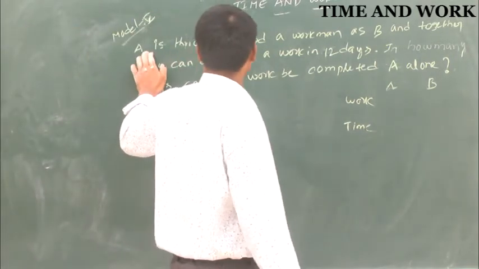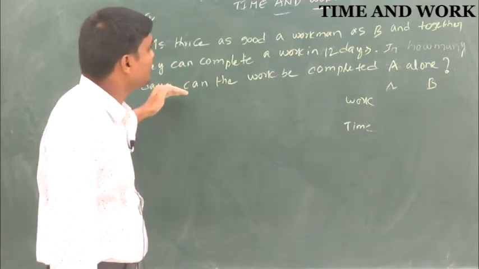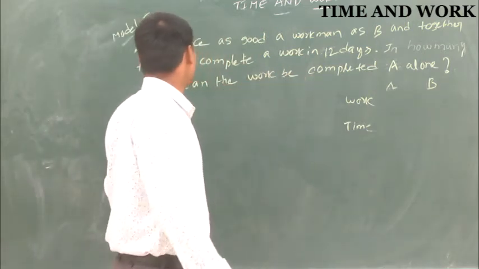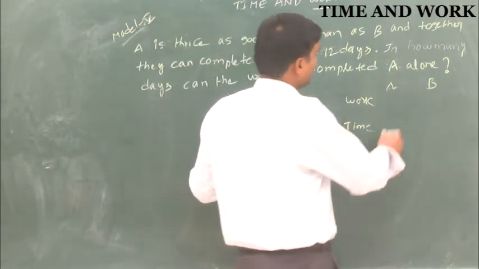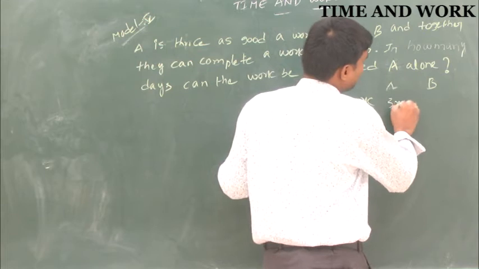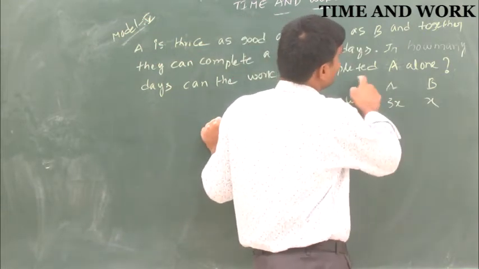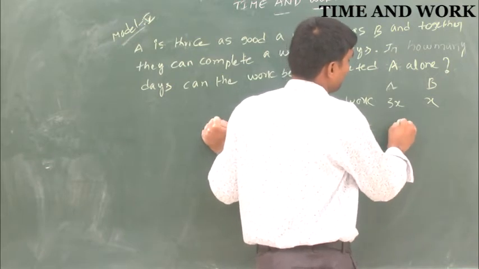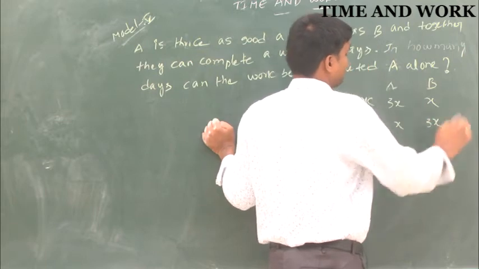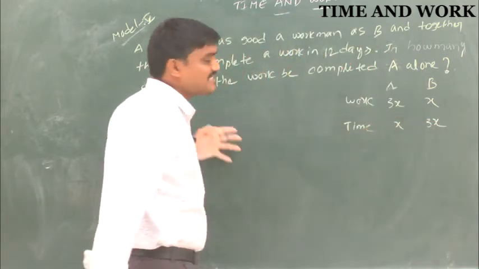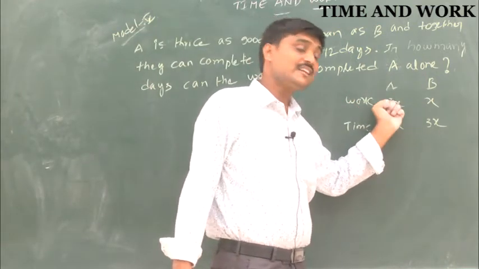Now, A is thrice as good a workman as B, and together they can complete a work in 12 days. How many days can the work be completed by A alone? A does 3x units, B does x unit. From the time point of view, B takes 3 hours, A takes 1 hour.